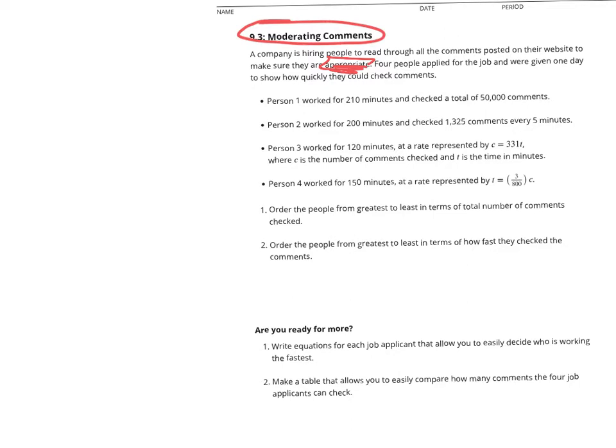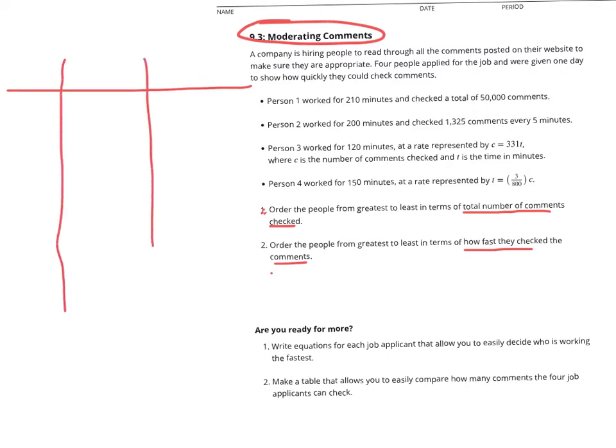It says 4 people have applied for the job, and those people were given 1 day to show how quickly they could check comments. And we're given 4 different situations here. What we're looking for is 2 things: how many total comments they checked, and also how fast they checked those comments. So we're looking at those 2 things. So what I'm going to do is make a little table. You know I love a table.